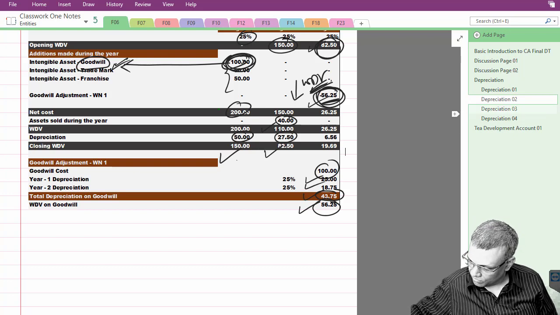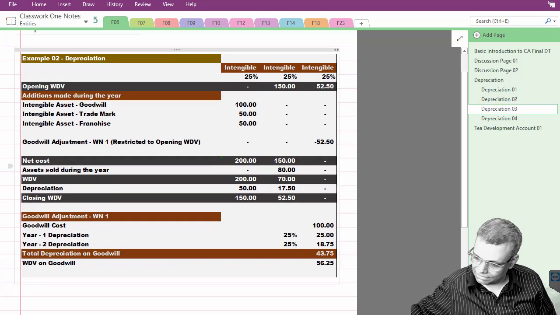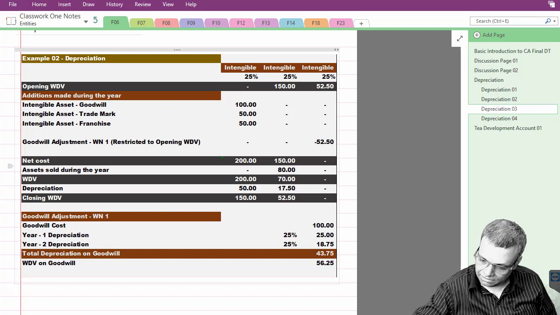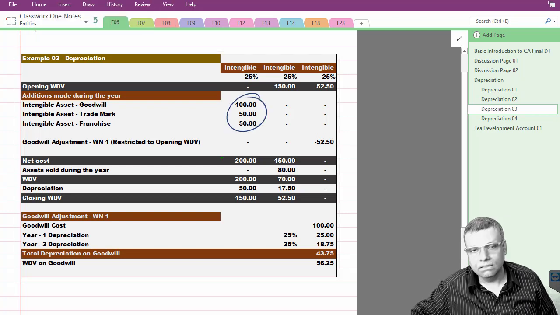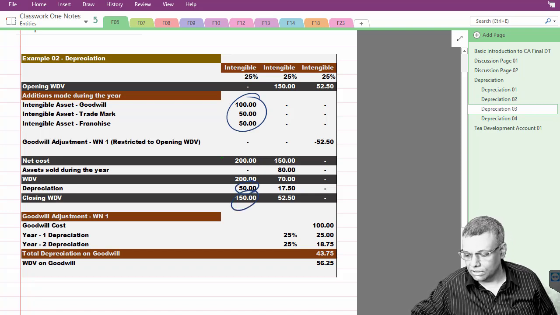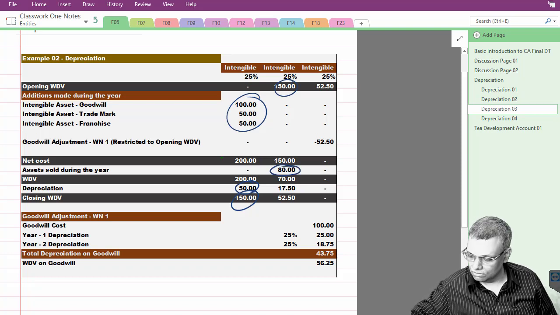Another example on exactly similar basis, just see. In the first year you have added the assets into the intangible asset block, 1st year depreciation, closing WDV, then opening WDV. Then in the 2nd year you have sold 80 here. This is a change in number for illustrative purpose.